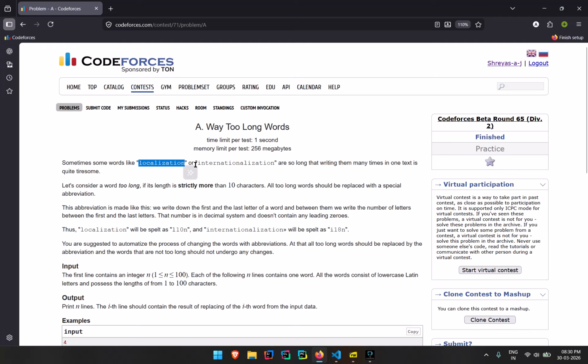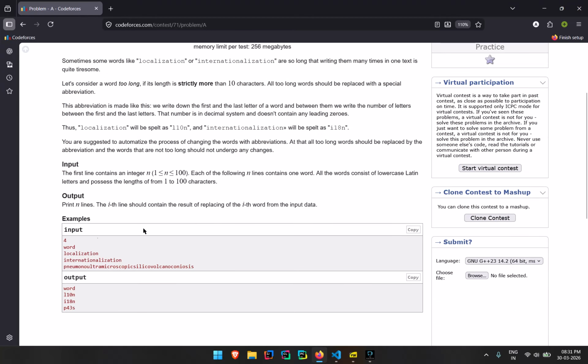So these are long words. What I need to do is, if the words are more than 10 characters, then I need to return it as the first letter, then the number of characters in between, and then the last letter. So when I return this, it will be like this.